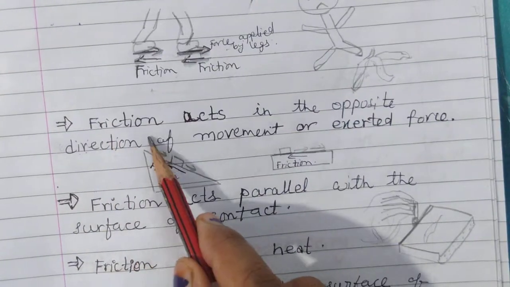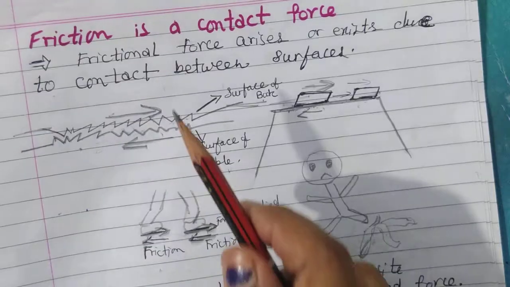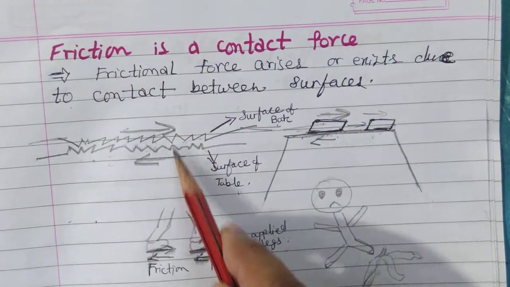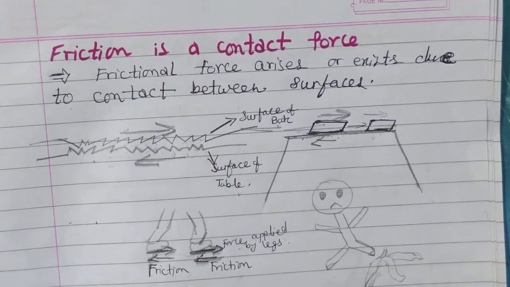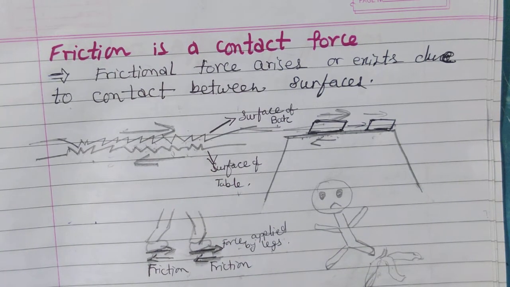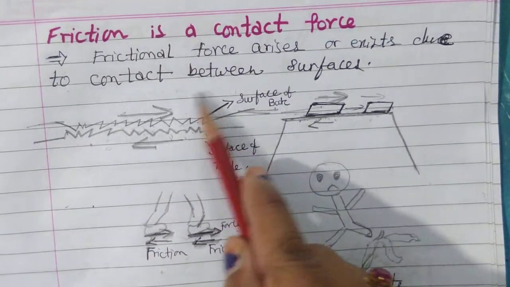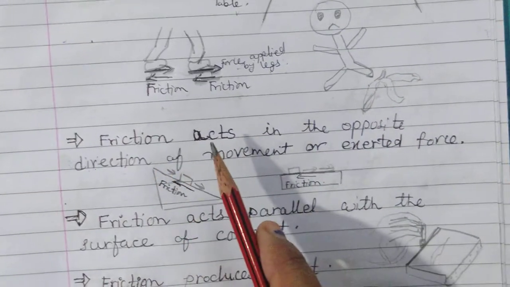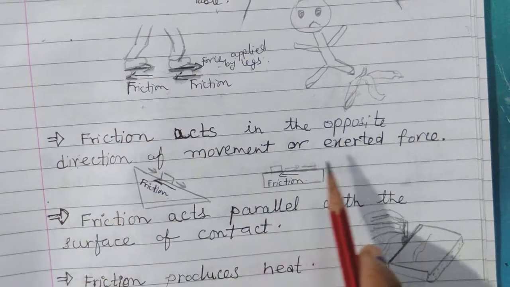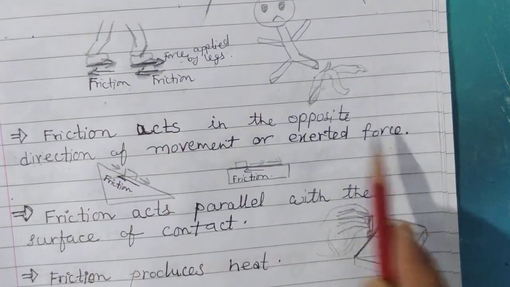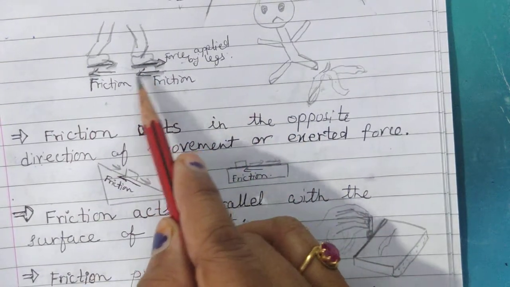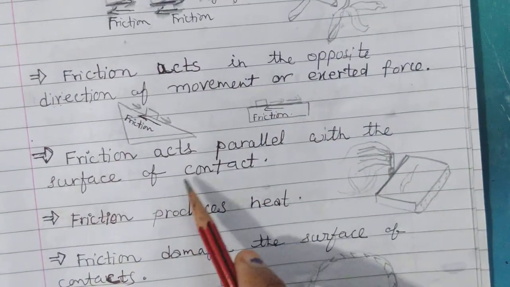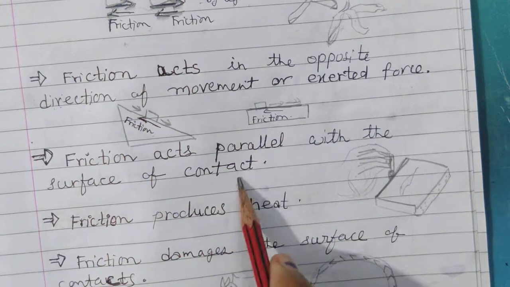So see, the next point we had learned. The first point we had learned is that frictional force arises or exists due to contact between surfaces. So it can't act without the contact of the surfaces. That's why it is also taken as a contact force. Second thing, friction acts in the opposite direction of the movement or exerted force. That I have explained to you with this diagram. Now come to the third thing. Friction acts parallel with the surface of contact.